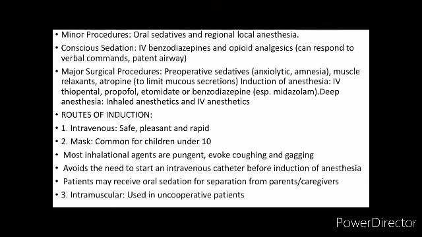Now there are various routes of induction. First is intravenous, which is safe, pleasant, and rapid. Second is mask, which is common for children under 10. Most inhalation agents are pungent, so they evoke coughing and gagging. It avoids the need to start the IV catheter before induction of anesthesia, and the patient may receive oral sedation for separation from parents or caregivers. Thirdly, we have intramuscular, which is used in uncooperative patients.